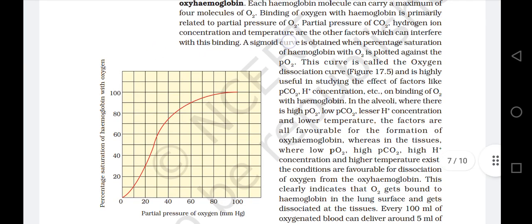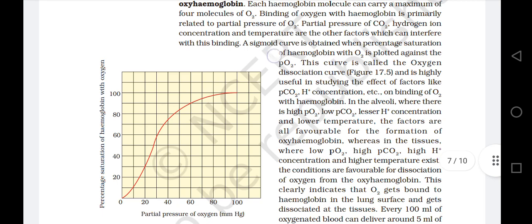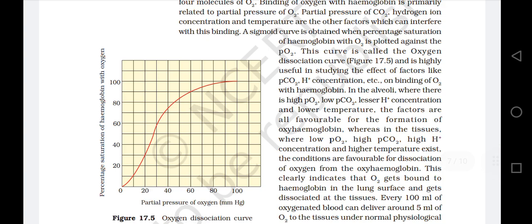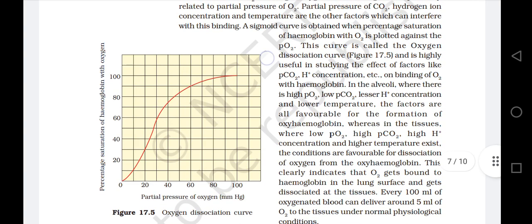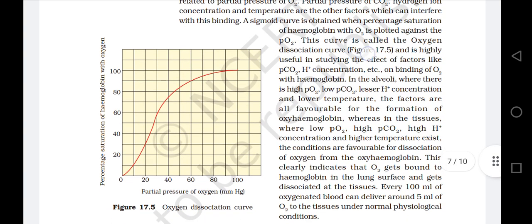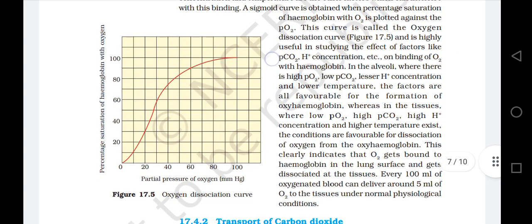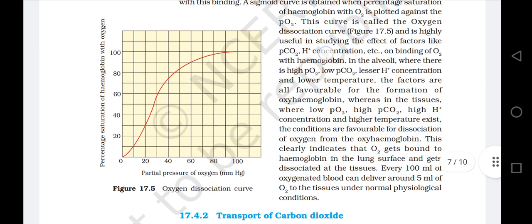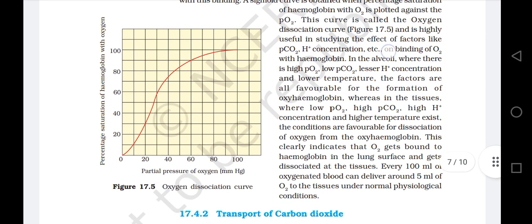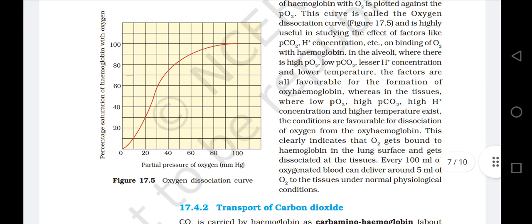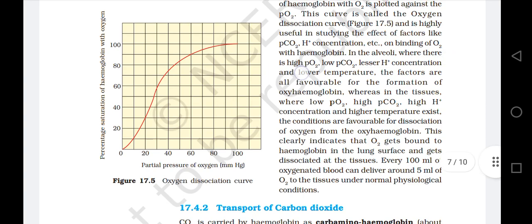A sigmoid curve is obtained when percentage saturation of hemoglobin with oxygen is plotted against the PO2, partial pressure of oxygen. This curve is called the oxygen dissociation curve, Figure 17.5, and is highly useful in studying the effect of factors like partial pressure of carbon dioxide, hydrogen ion concentration, etc., on binding of oxygen with hemoglobin. In the alveoli, there is a high partial pressure of oxygen, low partial pressure of carbon dioxide, lesser H+ concentration, and lower temperature.